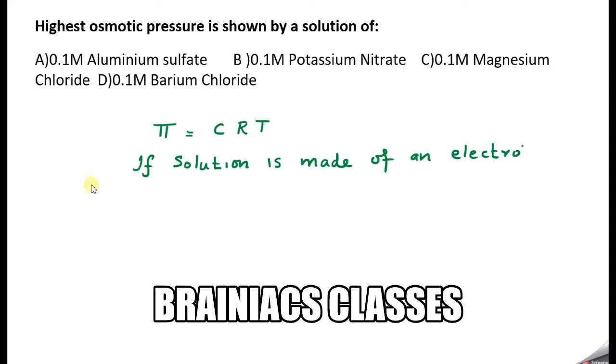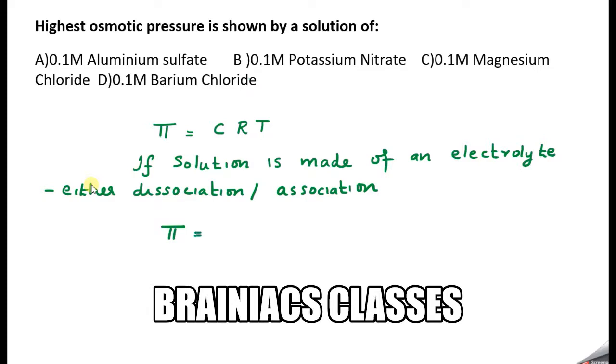this electrolyte can be a strong electrolyte or even a weak electrolyte. This electrolyte can undergo either dissociation or association. Both can happen, depending upon the nature of the electrolyte. So in that case we correct this equation by introducing a factor called Van't Hoff's factor. Otherwise, the molecular mass measured will be abnormal.